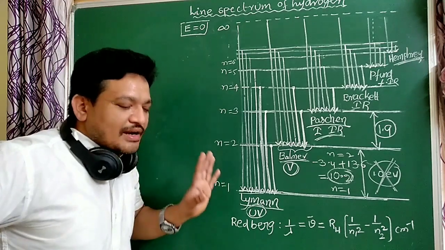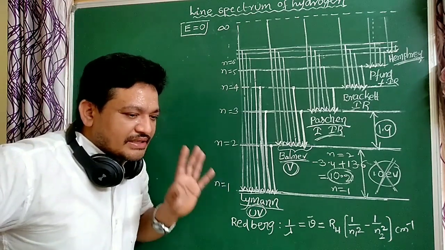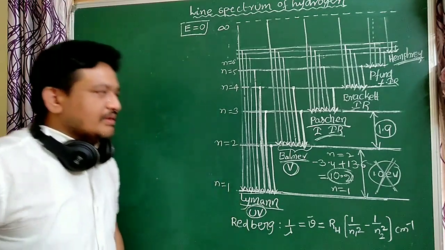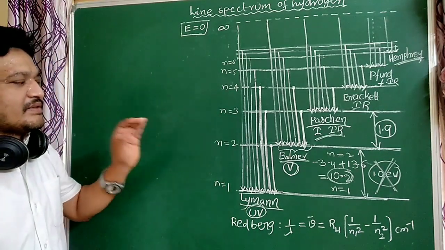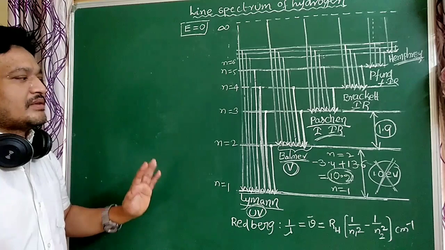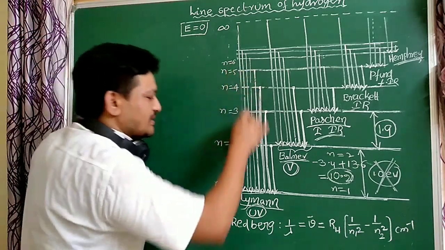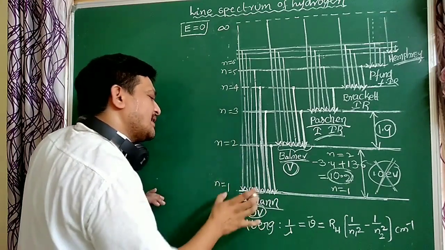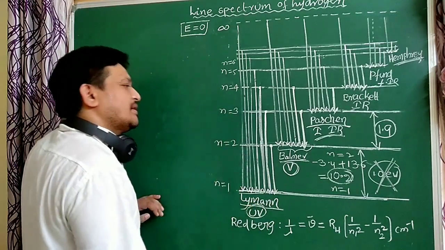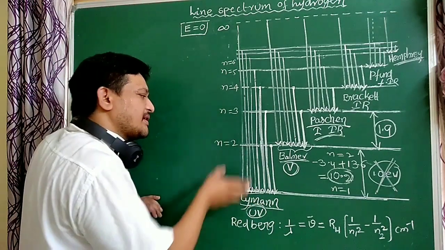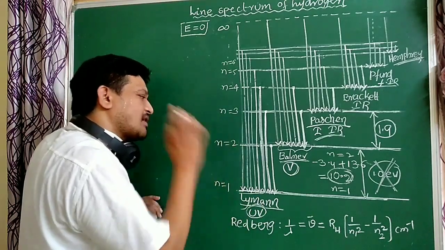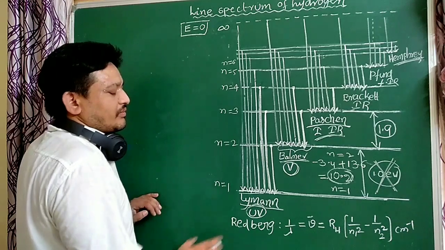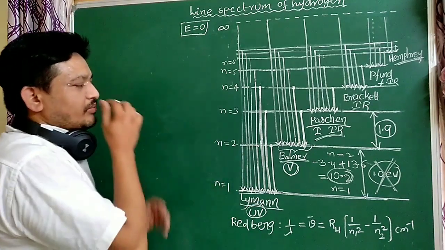The Lyman series has less wavelength. That is very, very important. When compared to all series, the Lyman series has less wavelength, more energy, more frequency, and more wave number. That is very, very important.